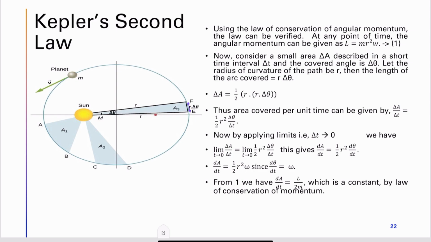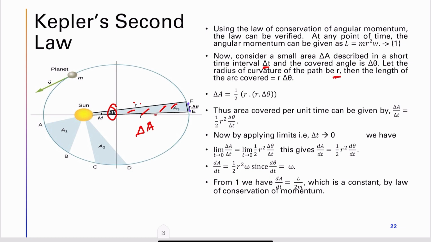So now you can consider that there is a small area delta A described in a short time interval delta t. Let us consider any of this area. Let this area be delta A, that is swept in a very short interval delta t. So it covers an angle of del theta. Let the radius of this path be r. So path radius is r.